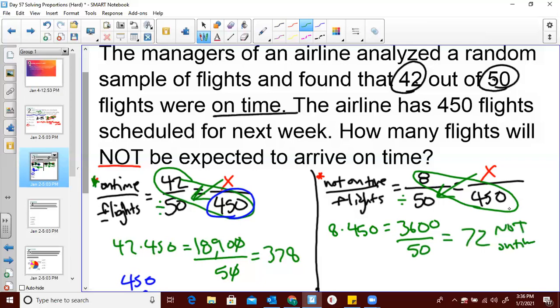So it's really your choice how you want to do these. You can use the information given and then just subtract at the end, or you can subtract in the beginning. Again, I think it's a little easier to get the real thinking out of the way because it gives us our answer right here without any extra steps. And that's because we're looking for not on time.